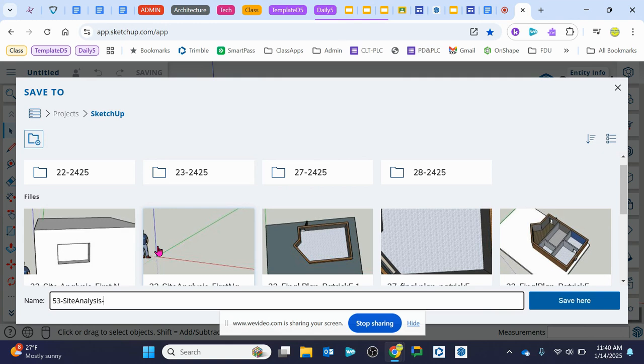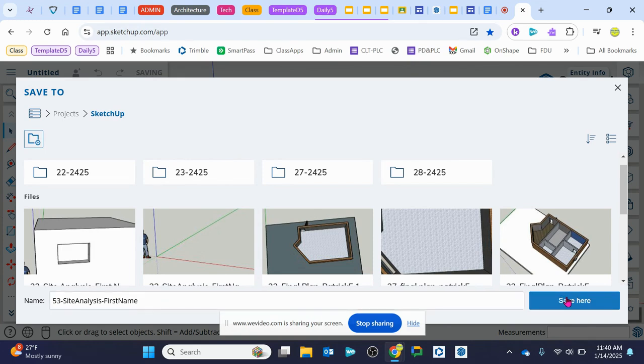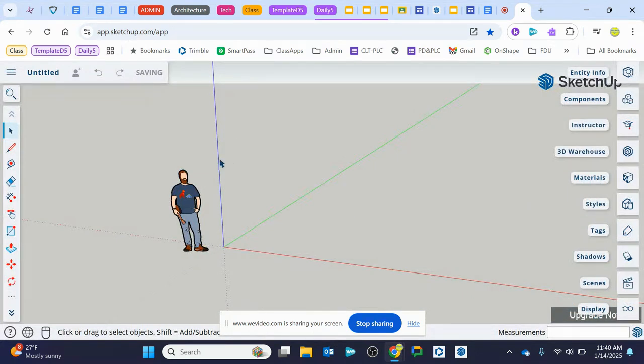Okay, and then my first name, or your first name. So you would put that in like that. And this, at least now you know what the drawing is, so that if you do multiple drawings, you'll be able to access those. Right? And then it takes a few seconds, and then that populates to the correct name. All right, and that's how we get started.